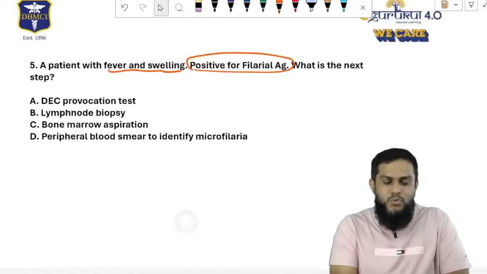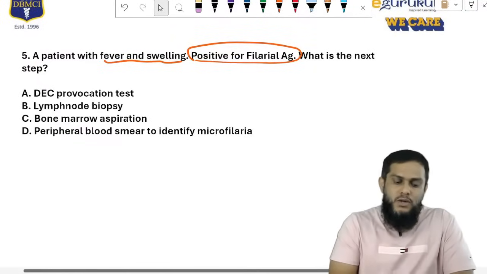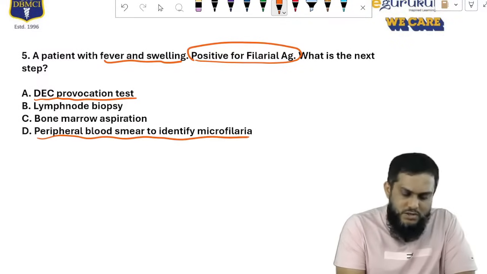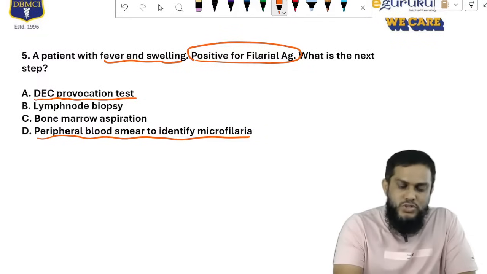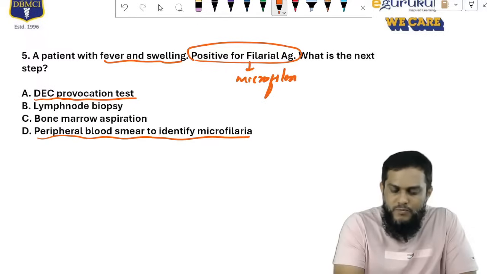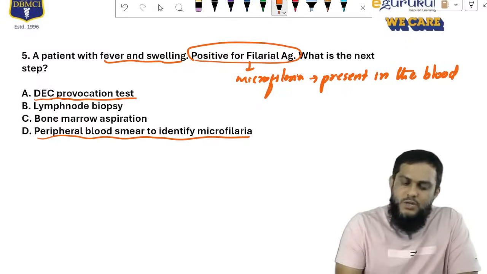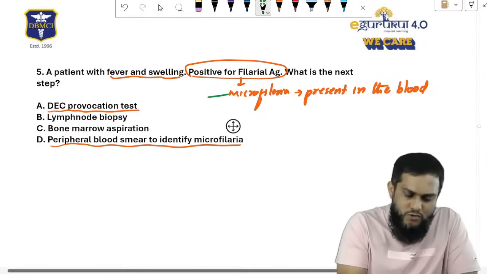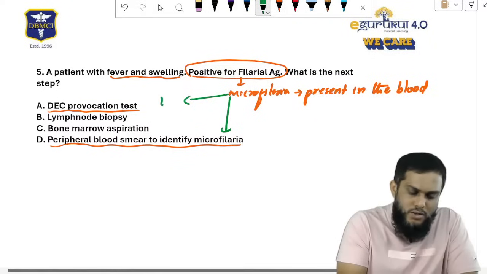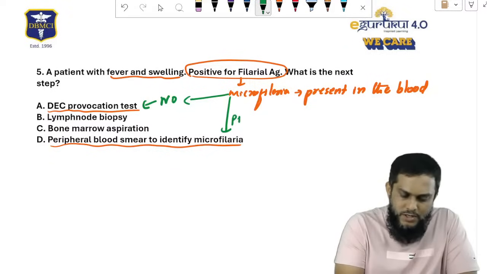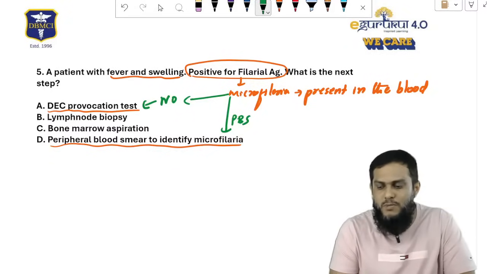What is the next step? Positive for filarial antigen, what is the next step? We do DEC provocation test, and after that, we do peripheral blood smear. Positive filarial antigen means microfilaria is present in the blood. If microfilaria is present in the blood, no need to do DEC provocation test. Directly go for peripheral blood smear.